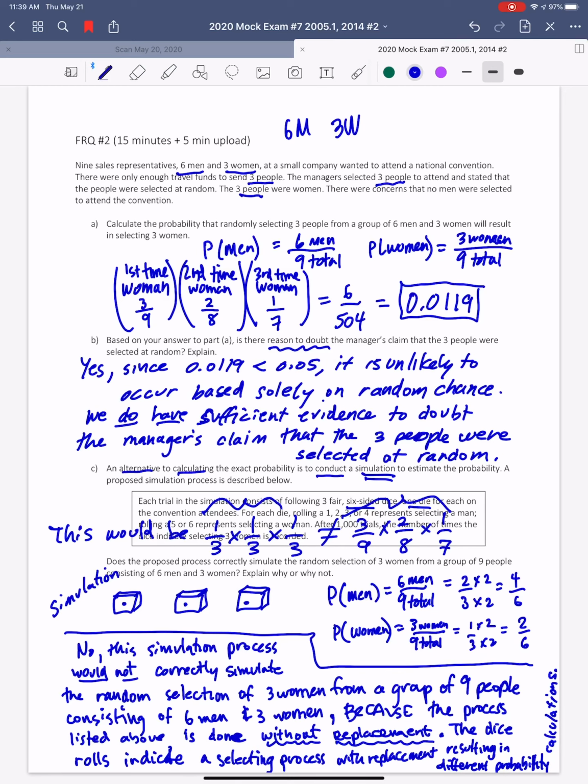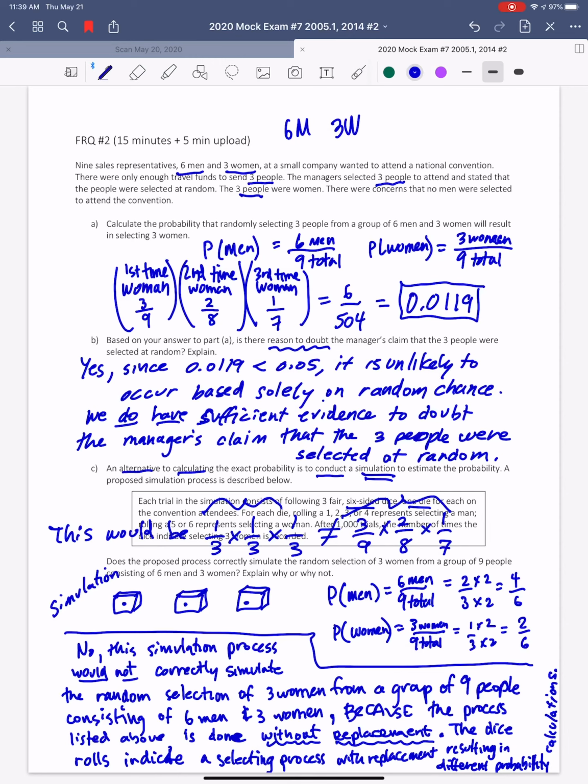This was the second free response question in an example, and if you want a blank one of these, just email me and I'll email you a blank version. And then you can go back to watch the video and see if you got it right. This one's really focused on probabilities and categorical data because the other one was quantitative. So let's take a look.